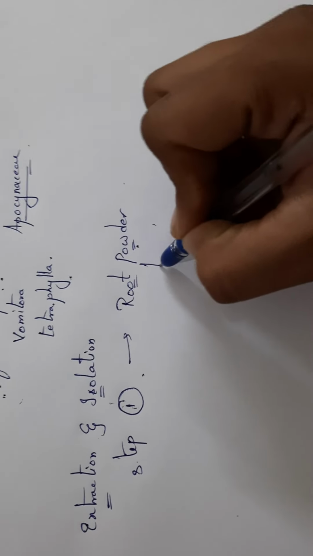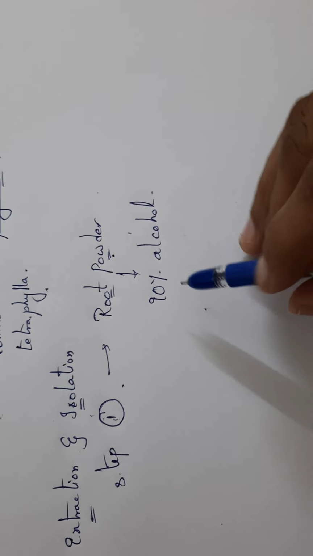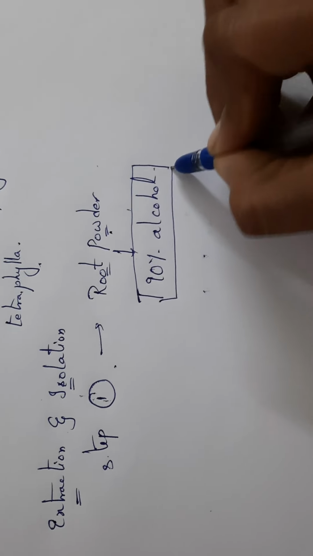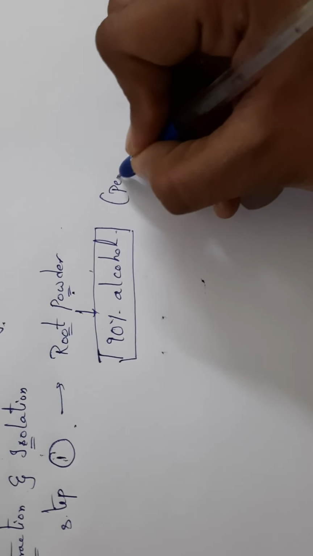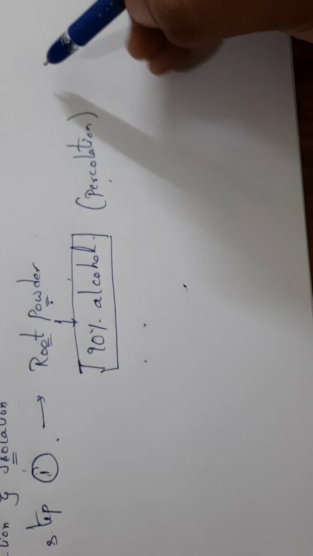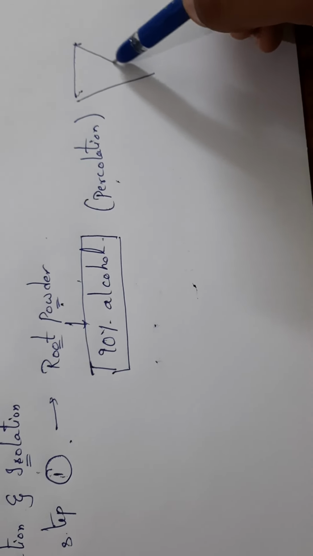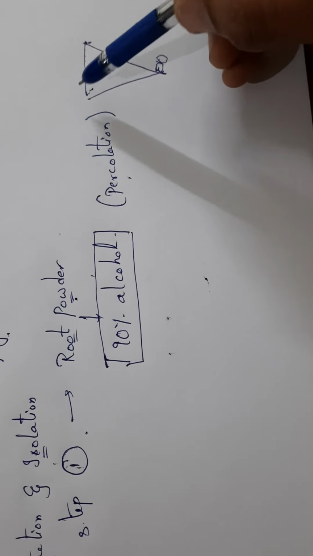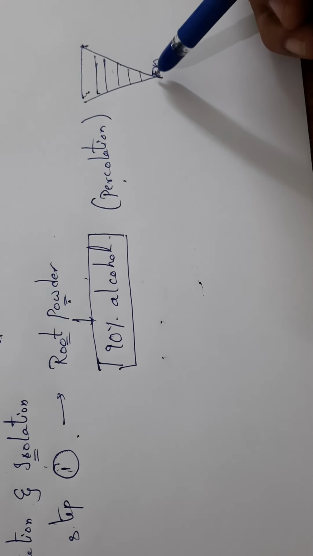The root powder is extracted with 90% alcohol. In the first step you have to mainly remember that it is extracted with 90% alcohol, by a process known as percolation. We have already studied the percolation process. If you remember, we have a V-shaped vessel with a tap, and layers will be placed on that.